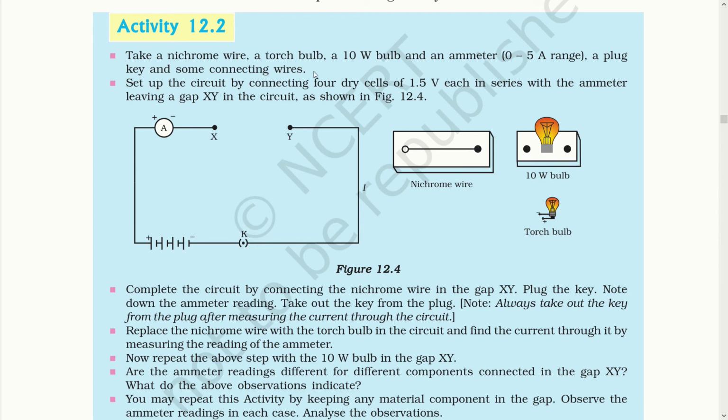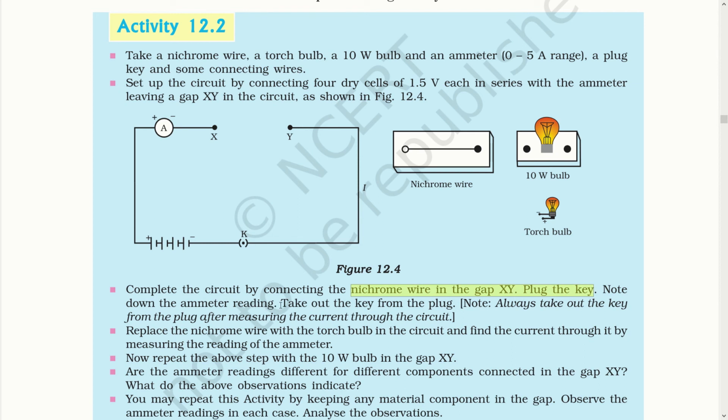Take a nichrome wire, a torch bulb, a 10 volt bulb, an ammeter of 0.5 ampere range, a key and some connecting wire. Set up the circuit by connecting 4 dry cells. So these are the 4 dry cells, 1, 2, 3 and 4, of 1.5 volt each in series, and the ammeter, leaving a gap XY in the circuit as shown in figure 12.4. Complete the circuit by connecting the nichrome wire in the gap XY. Plug the key. Note down the ammeter reading.